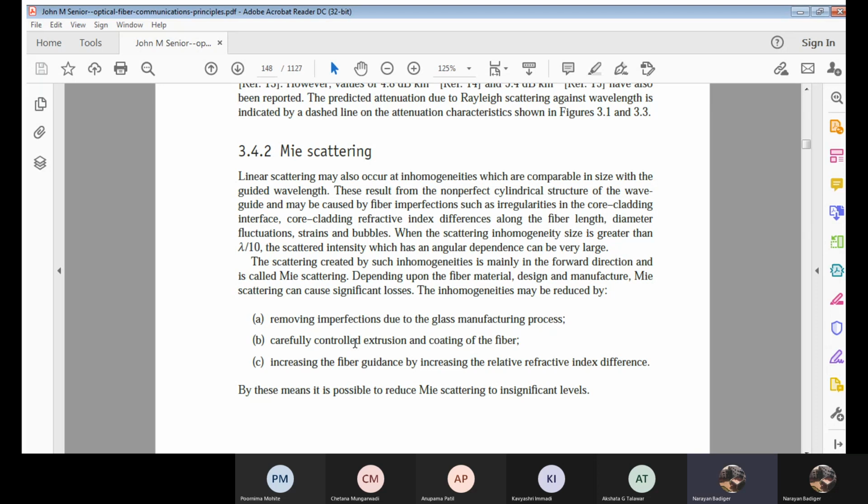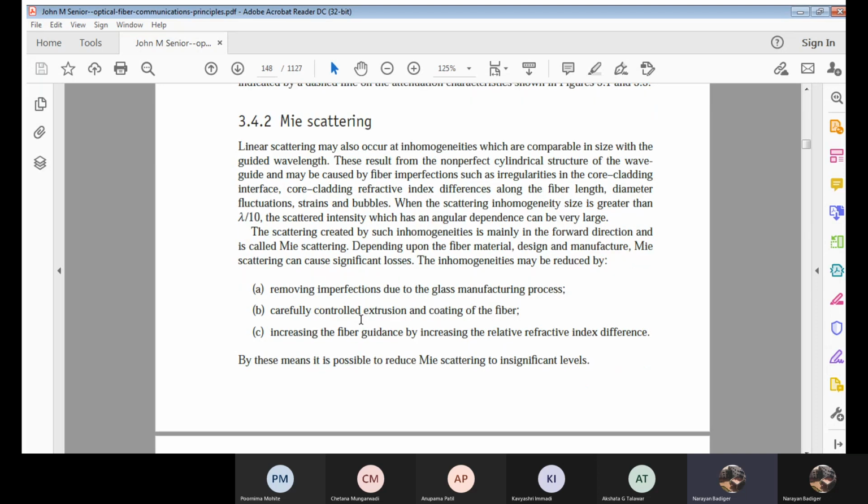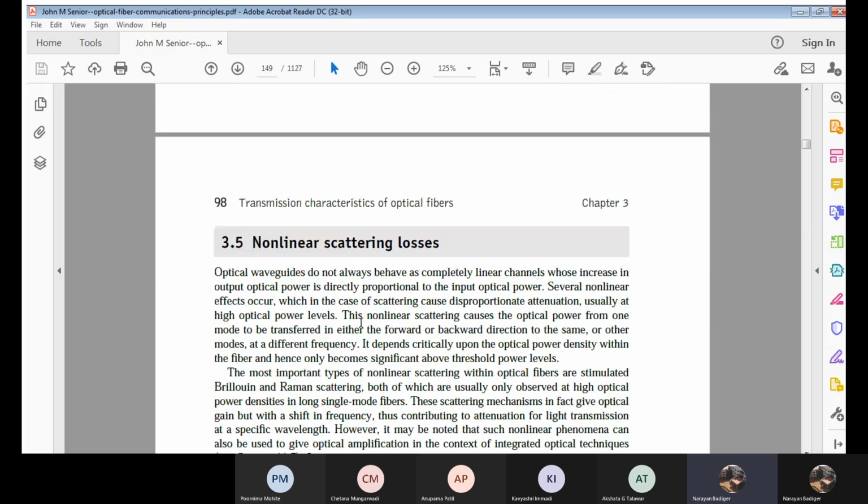Next, we have now seen the 2 different types of linear scatterings. But it is not always only the linear kind of thing. Even we have some non-linear scattering losses. Why we studied linear channels is that the optical power we have analyzed is based on a concept called alpha, which is equal to Pi by P naught. The relation between Pi and P naught is directly proportional. If Pi increases, automatically P naught increases.